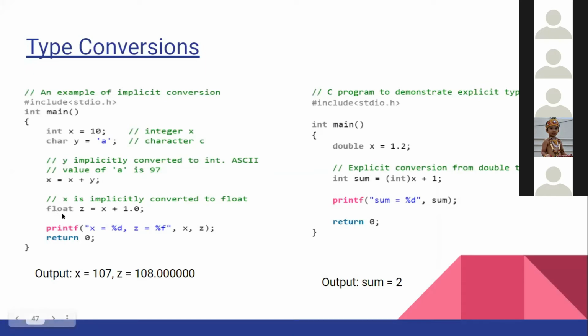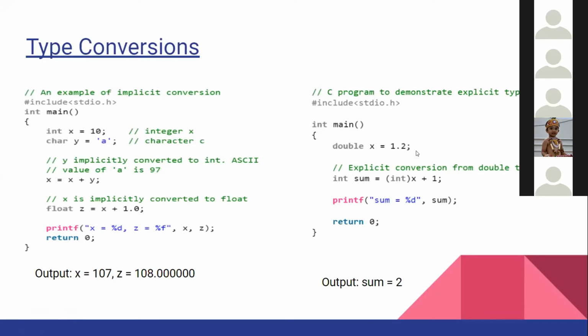Now let's go to float z. What is float? Decimal number. So if I add an integer to a decimal, what will be the answer? Decimal. Obviously it will be a decimal. So output of z is 108.000, because it is added decimals. And output of x will be 107. So did you guys understand what is implicit conversion? We don't have to explicitly type the type we have to convert. So let's go to explicit conversion.